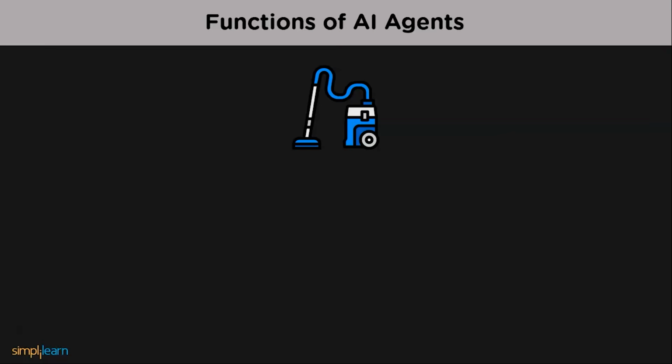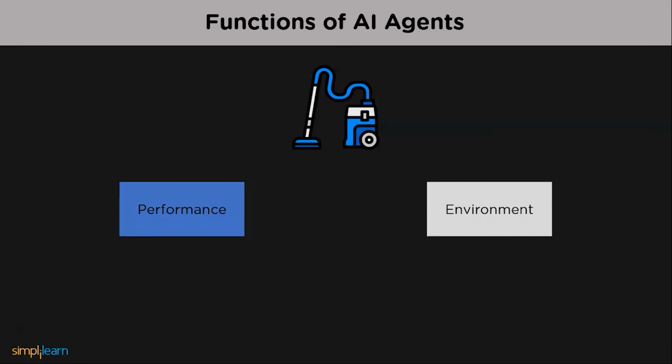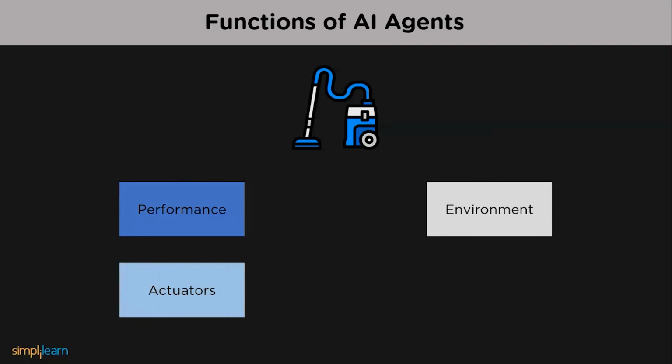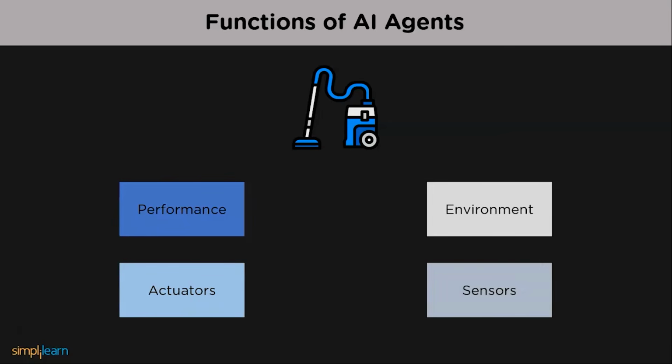For instance, let us take a vacuum cleaner as an example. Performance: cleanliness and efficiency can be considered as performance. Environment: rug, hardwood floor, living room. These can be considered as the environment for a vacuum cleaner. Actuators: brushes, wheels, and vacuum bag in a vacuum cleaner can be considered as actuators. Sensors: dirt detect sensor, bump sensor.